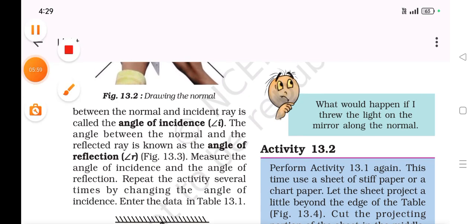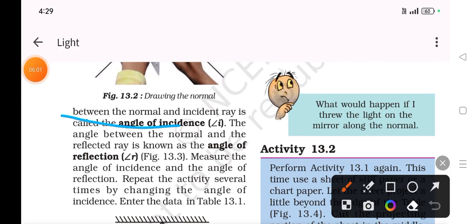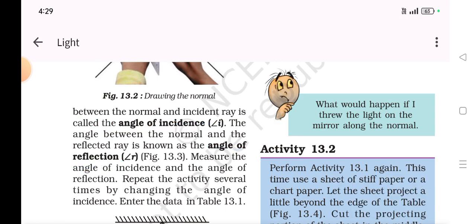The angle between the normal and the incident ray is known as the angle of incidence. The angle between the normal and the reflected ray is known as the angle of reflection. Measure the angle of incidence and the angle of reflection. Repeat the activity several times by changing the angle of incidence.